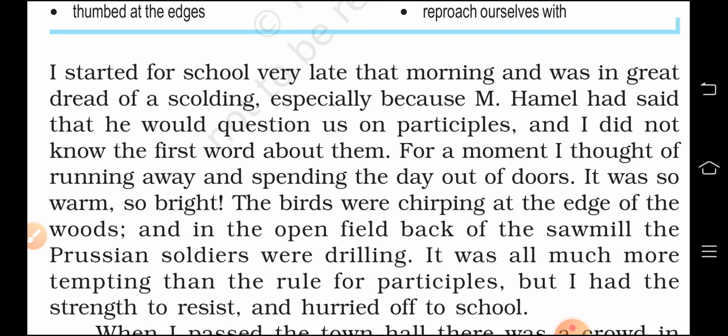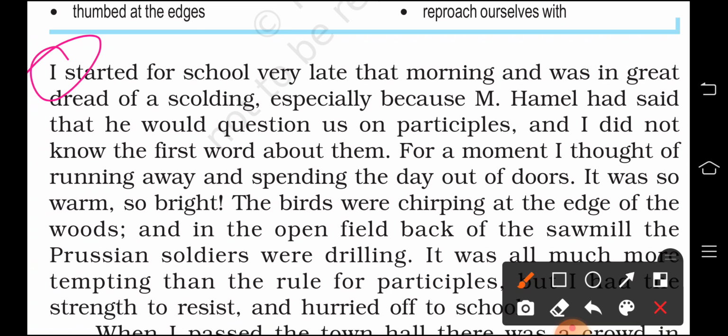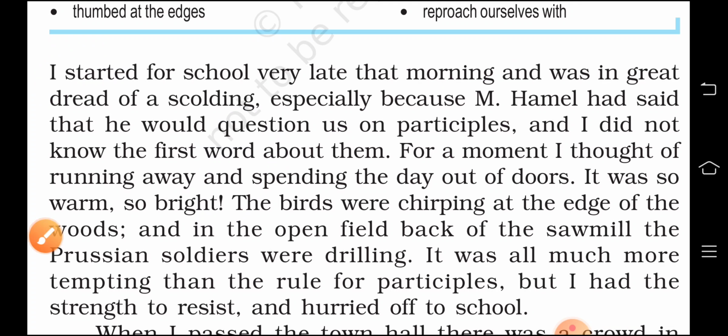I started for the school very late that morning and was in a great dread of scolding. Right, the first expression itself we have got here, and when we talk about I here, this I is the boy who is Franz. What is the name? Franz, right, who is a school going boy in the district of Alsace and Lorraine. So he is the narrator of the story, that's why he is saying here I, right.